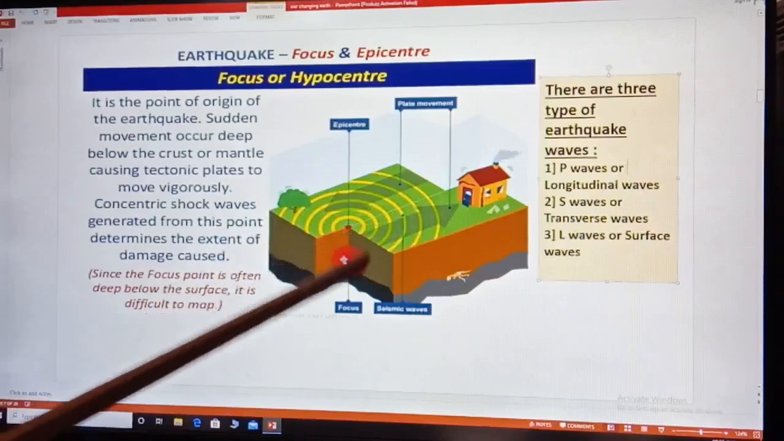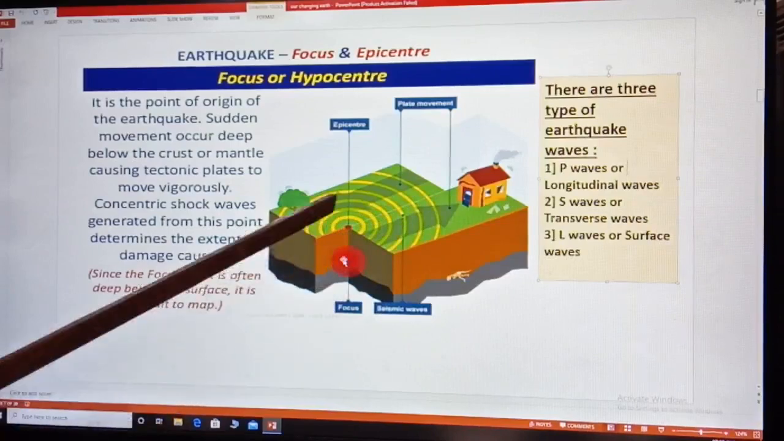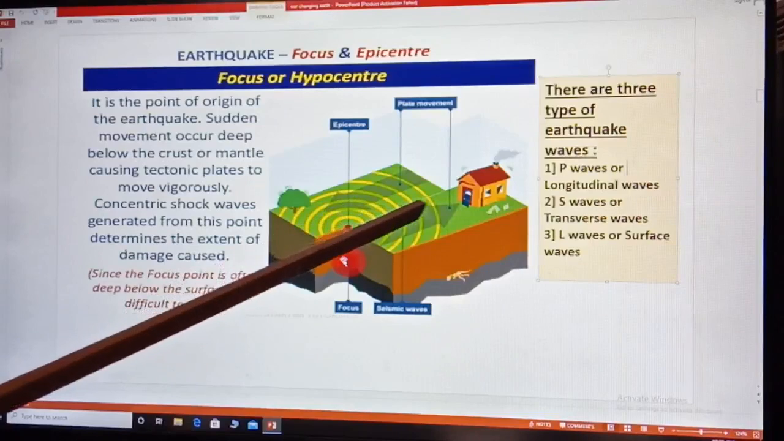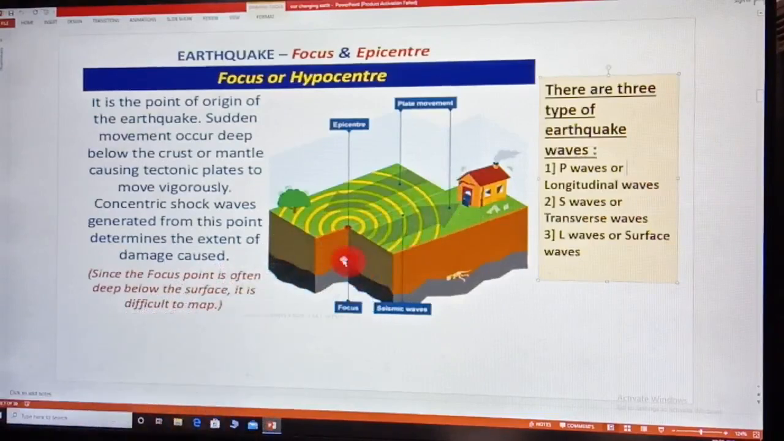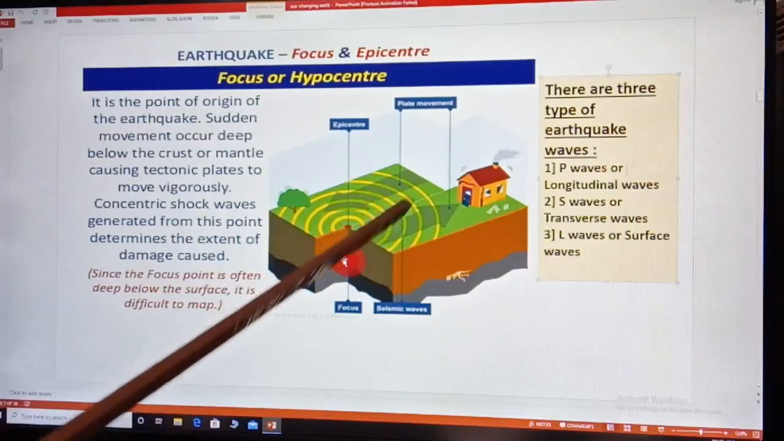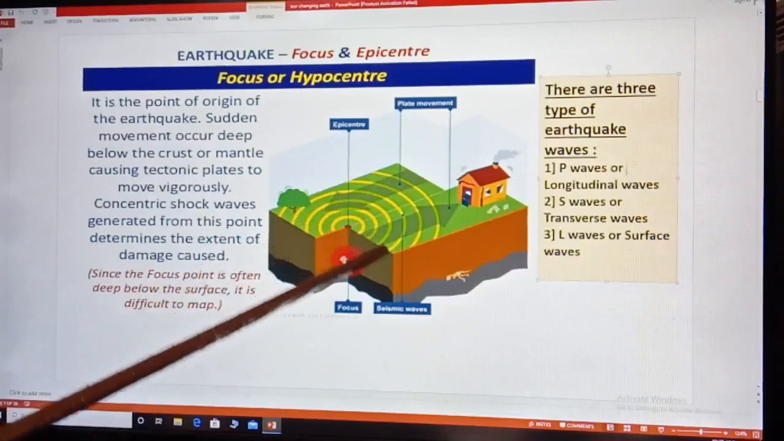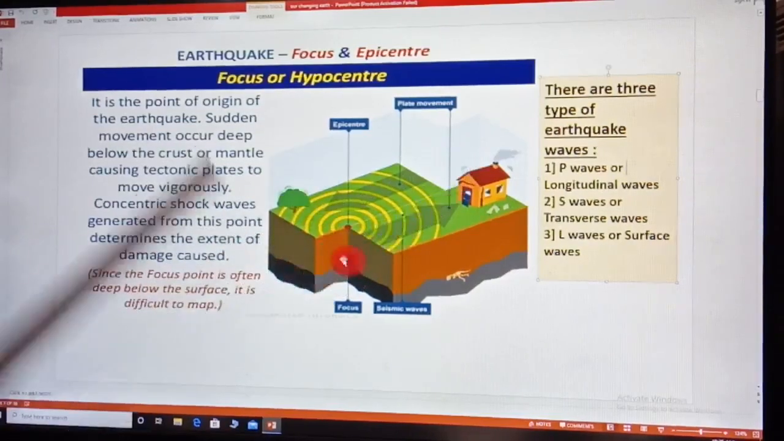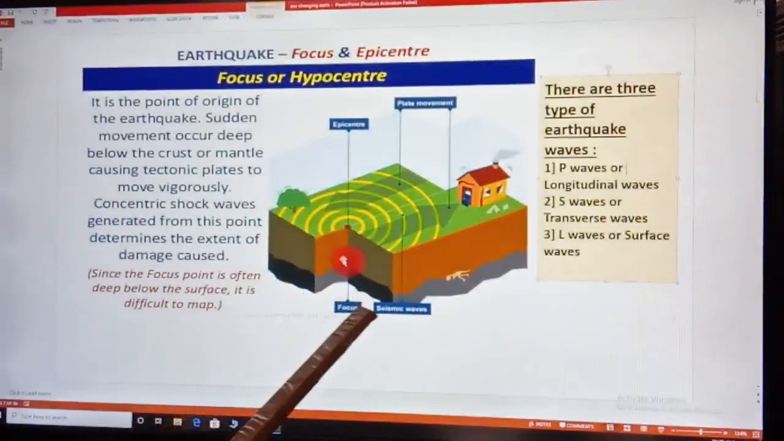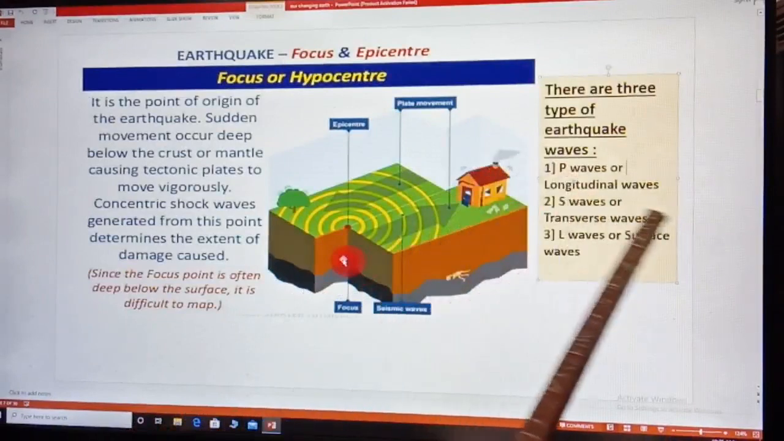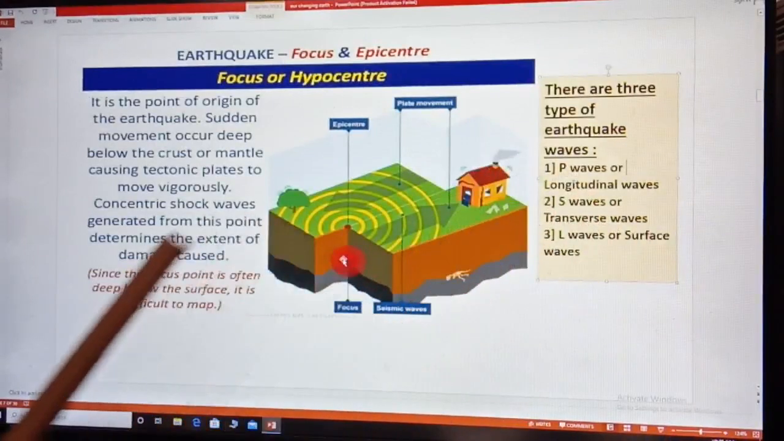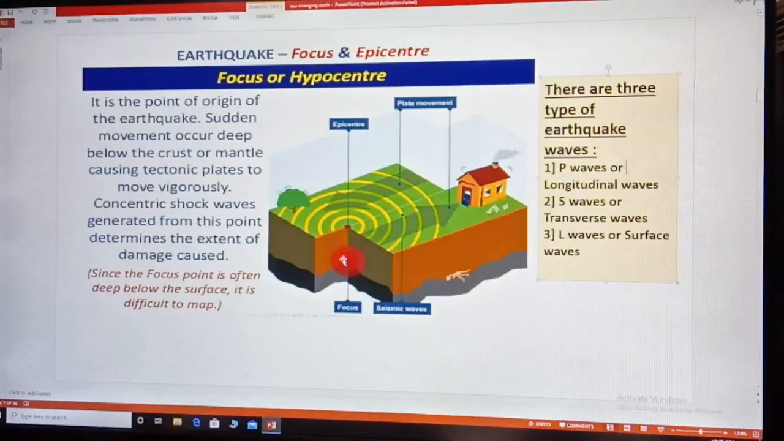You can see here, greater damage is usually close to the epicenter and the strength of the earthquake decreases as we move away from the epicenter. Children, you can see here, due to fault, this plate is moving in this direction and this plate is moving in this direction. See, there are three types of earthquake waves. First, P wave or longitudinal wave. Second, S wave or transverse wave. Third, L wave or surface wave.